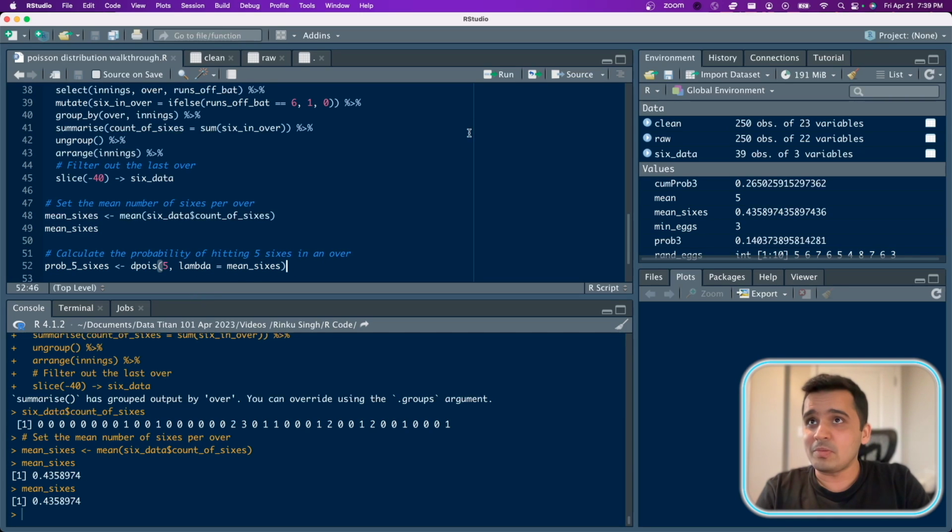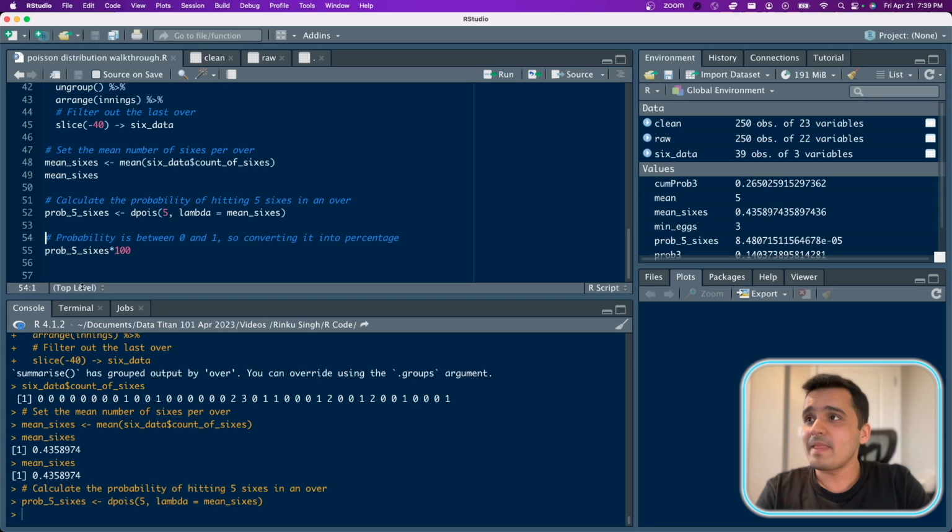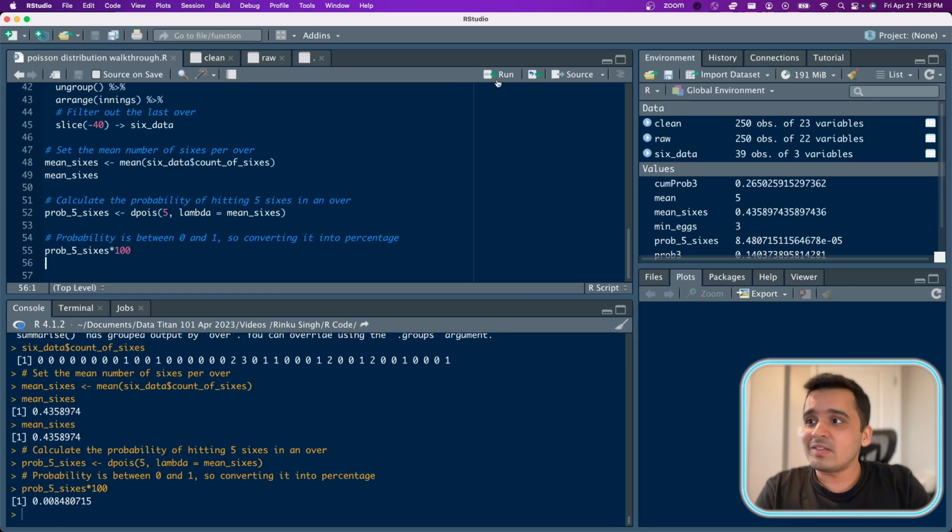So this will give us the probability. If I run this, I have some number, but I want to convert it into a percentage because the probability will be from 0 to 1. So if I run this, I get an insane number of 0.008% probability of Rinku Singh hitting those 5 sixes in the last over.